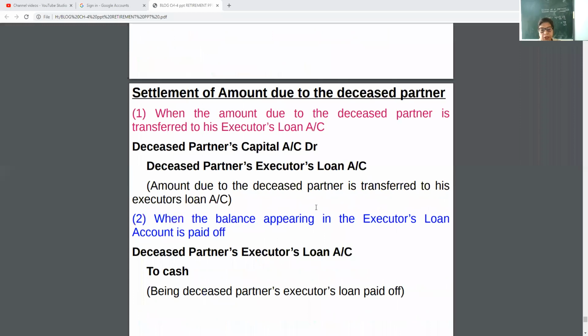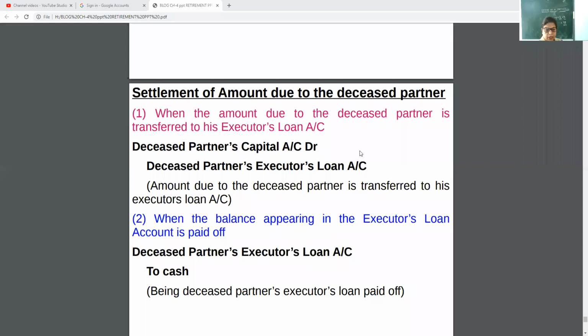Now the settlement of amount due to the deceased partner. When the amount is transferred to his executor's loan account, then the entry will be deceased partner's capital account debit to deceased partner's executor's loan account. And when the firm will pay, then the firm will pay to the executor. Okay, so I'm sure you all must have understood today's topic.